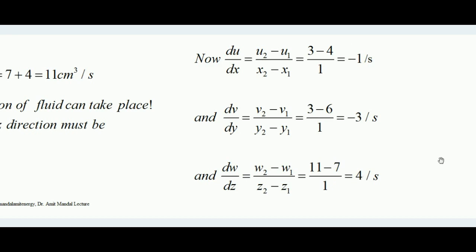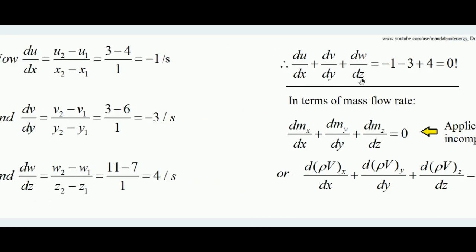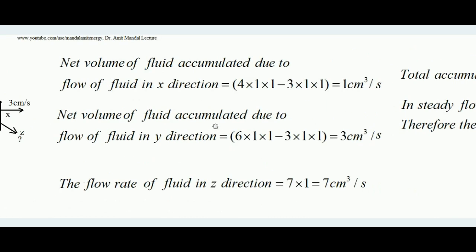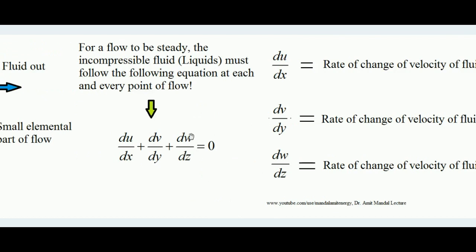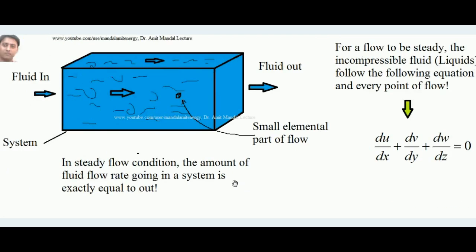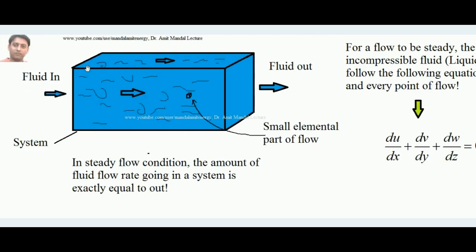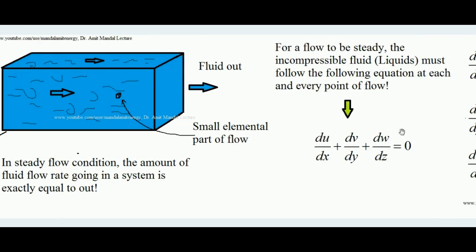Okay, now in case you add up all these three, du by dx plus dv by dy plus dw by dz, what will you get? You will get 0. Okay, so this is what, with the help of a small example, this cube example, I told you what the continuity equation means. So it means that in case a steady flow is occurring, then within the system each and every point has to follow this equation, otherwise the flow cannot be steady. In case we are defining the flow to be steady and the fluid is incompressible, then this equation has to be followed everywhere. This is the continuity equation in Cartesian coordinate system.